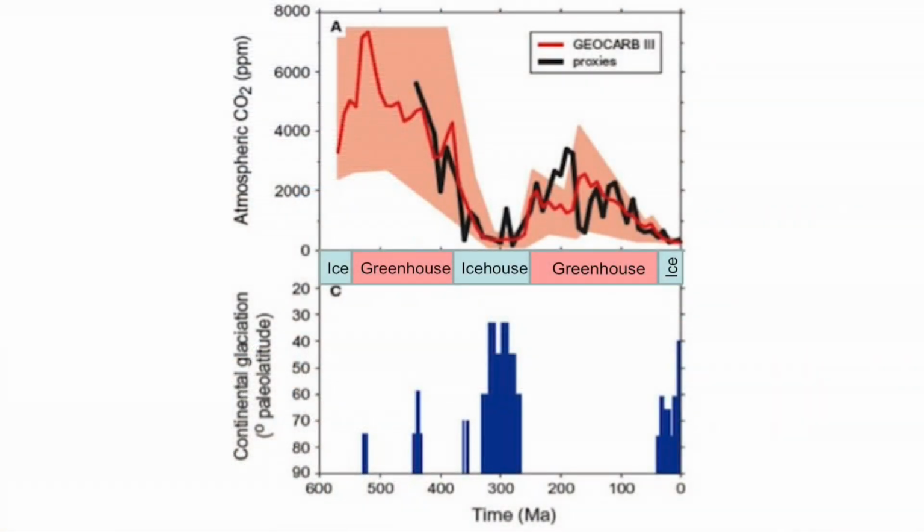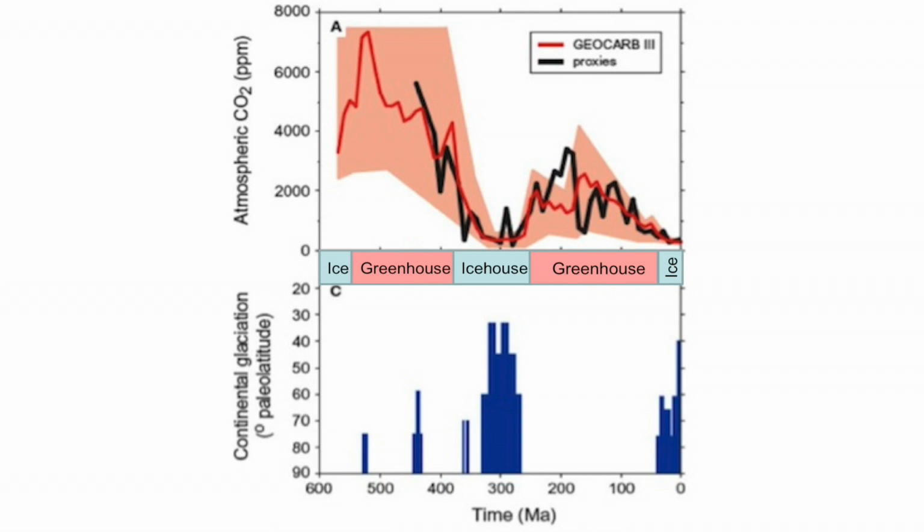So on the next diagram, you can actually see reconstructed levels of greenhouse gases in the Earth's atmosphere. In this case, it's CO2. So it's paleo carbon dioxide levels in the Earth's atmosphere from these geologic records of climate change. And there's two curves being shown here. In red is a model that's been created, a theoretical model, and in black are those proxy measurements, right? Those are the geologic records. So you can see both the model and the proxy show that during these greenhouse periods, things are much warmer, and they're associated with levels of very high CO2.